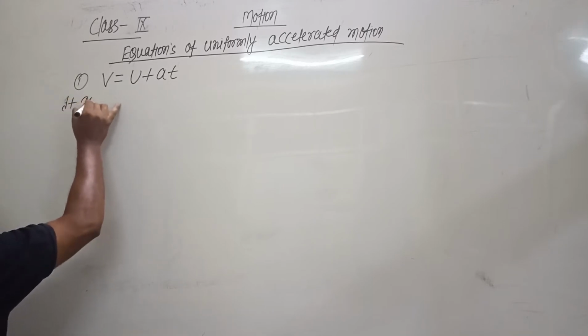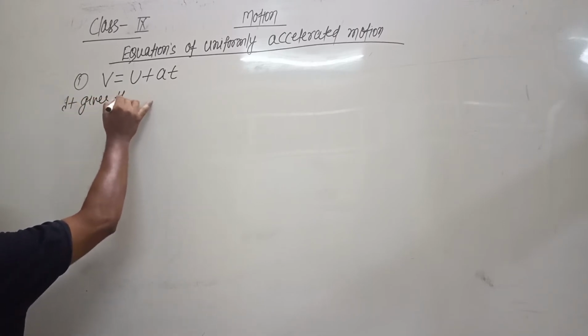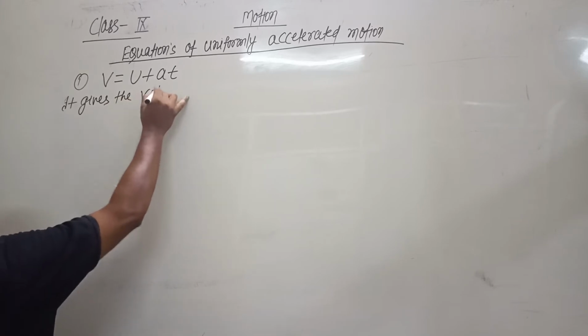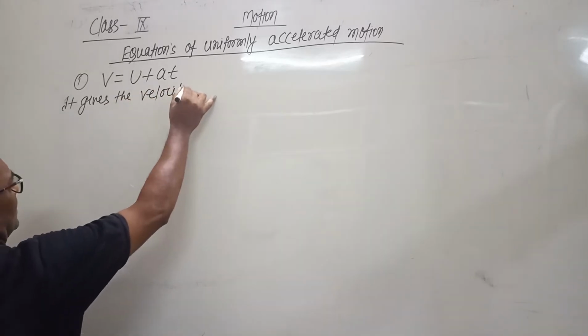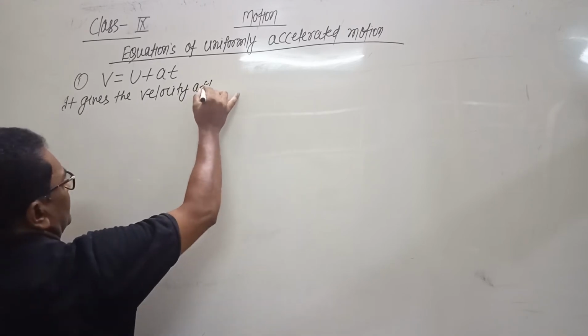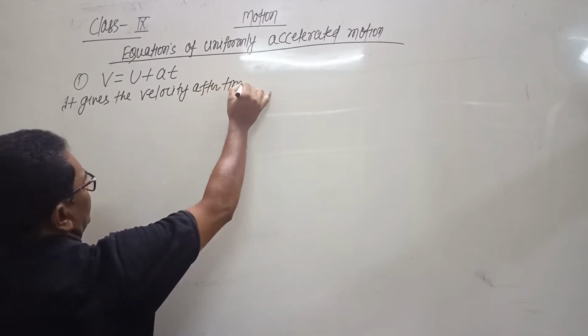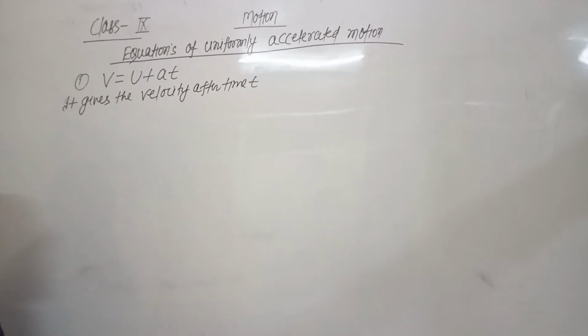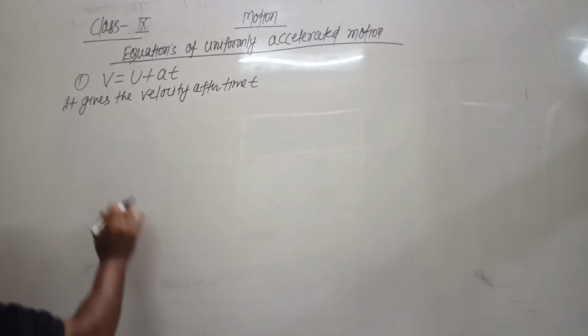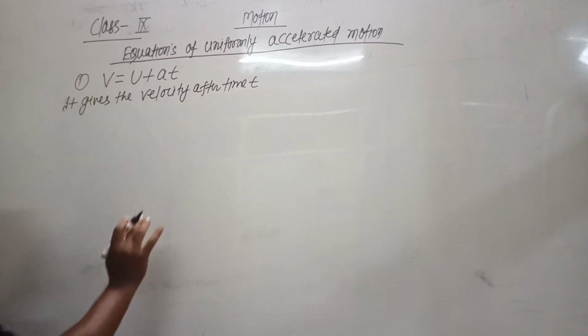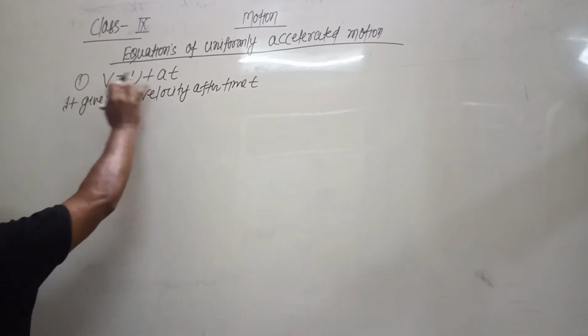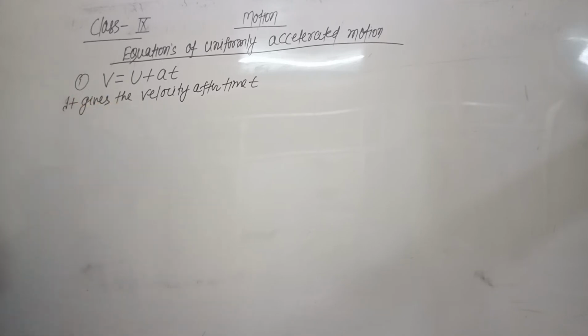It gives the velocity after time t. v equals u plus at. This formula gives the velocity acquired by a body after time t. So we will derive this equation of motion, called the first equation of motion.